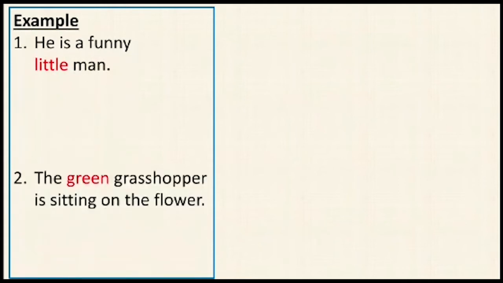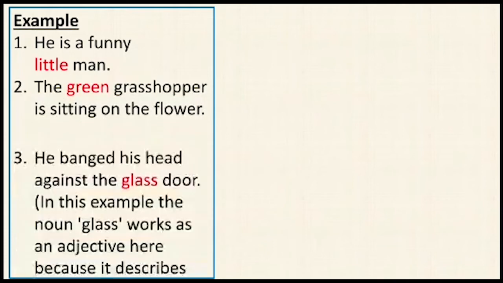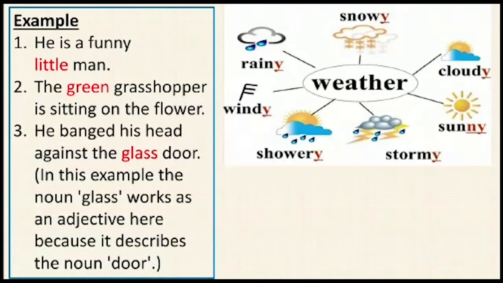Examples are: he is a funny little man. What kind of man? Funny little man. The green grasshopper is sitting on the floor. What kind of grasshopper? Green grasshopper. He banged his head against the glass door. Children, in this example, the noun glass works as an adjective here because it describes the noun door. As the door is made up of glass material, that's why it is called a glass door, and glass is an adjective here.